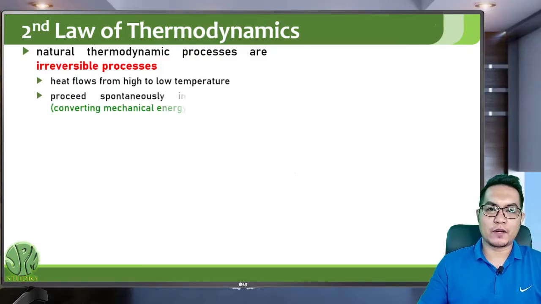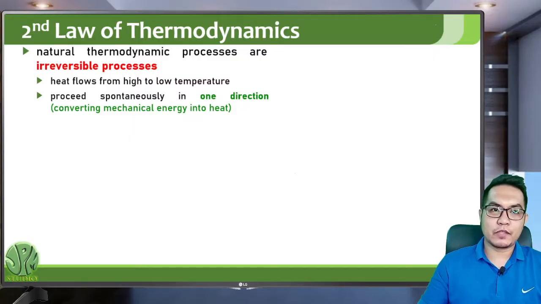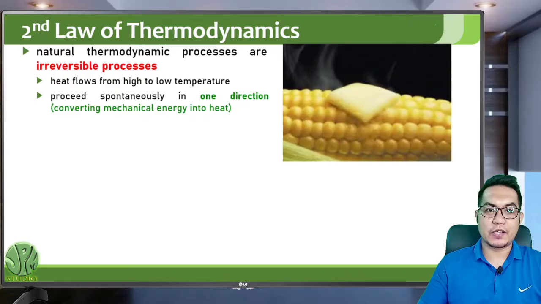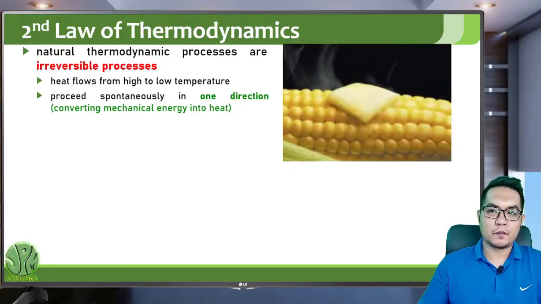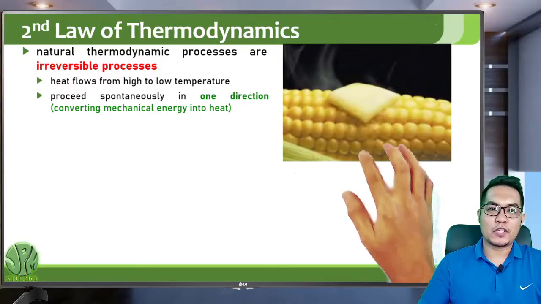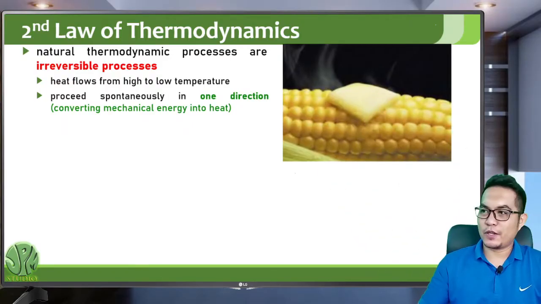Heat flows from high temperature to low temperature, and irreversible processes proceed spontaneously in one direction, such as converting mechanical energy into heat. This is an example of a natural heat flow. Heat flows from the higher temperature corn to the low temperature butter, and this process is irreversible. You cannot take the butter back, which is already melted onto the corn.